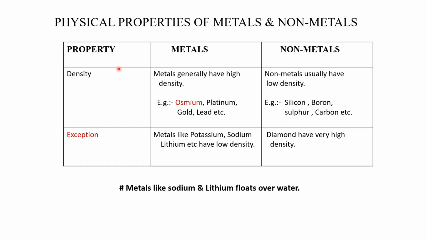Now the next physical property that we are going to discuss is density. Let us come to the metals. Metals generally have high density. Examples are osmium, platinum, gold, lead. Among them, osmium has the highest density.